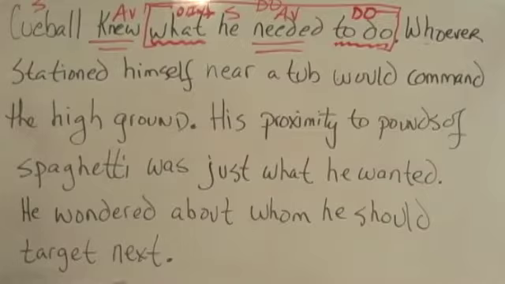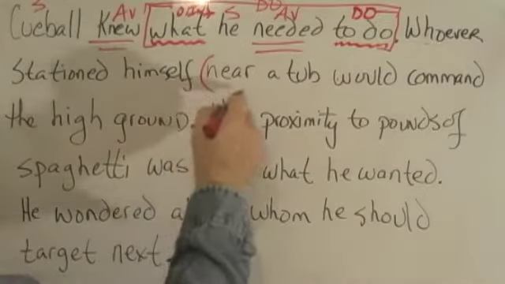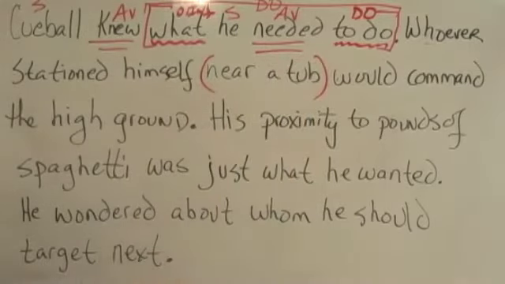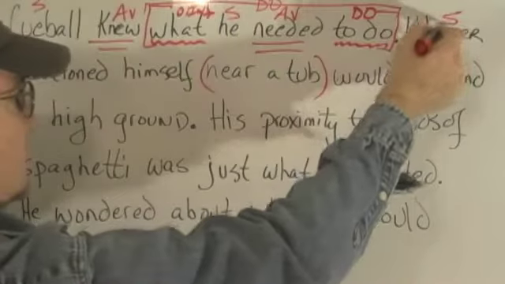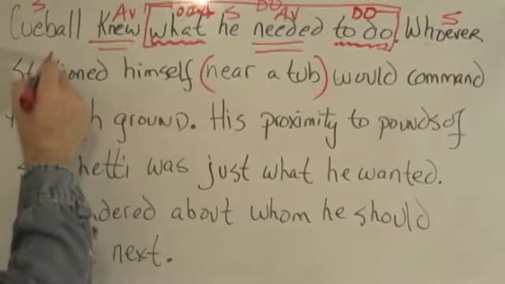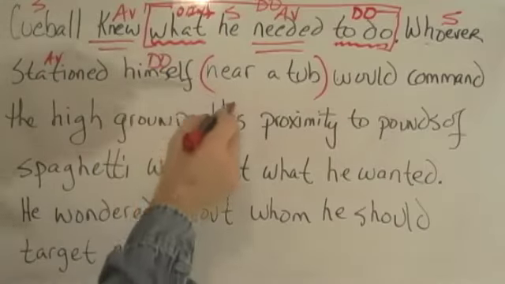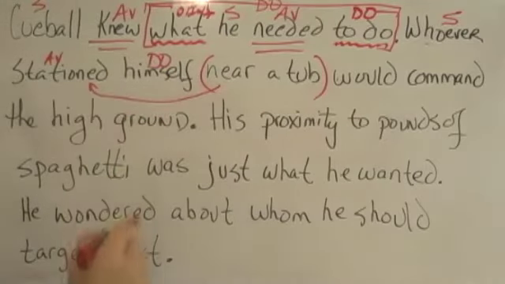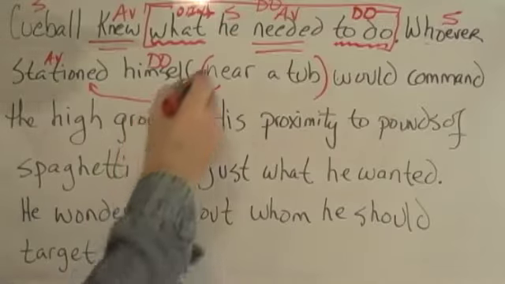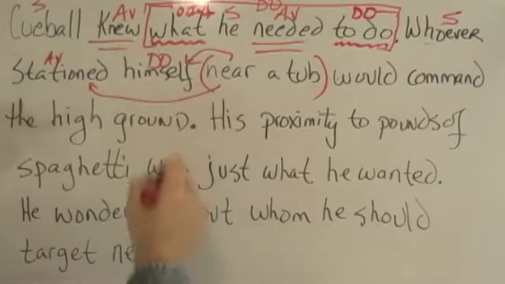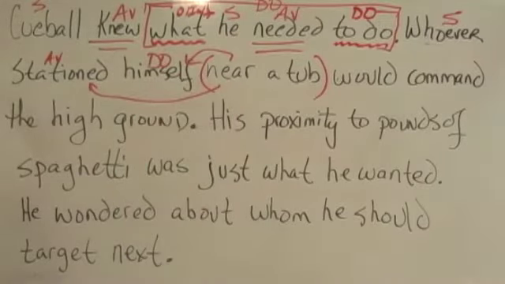Whoever stationed himself near a tub would command the high ground. I see this prepositional phrase, near a tub. Whoever stationed, subject, action verb, direct object, stationed near a tub. And if you wanted to say this is describing the direct object, that's not such a miserable thing. Would command, to command, commanding, commanded.